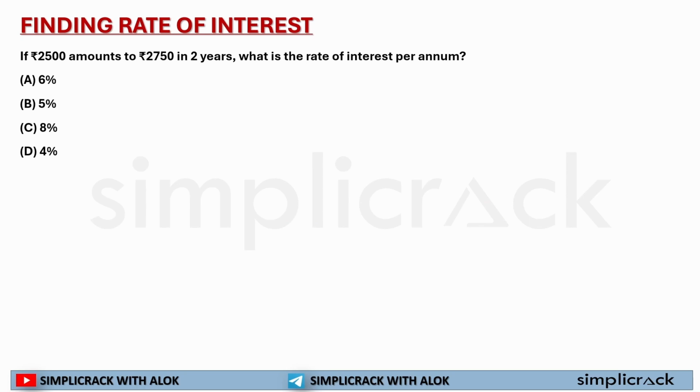One more concept. Finding the rate of interest. See, all these things are easy. You simply need to understand the language. The same formula will be used. Simple interest is equal to principal, rate of interest, time divided by 100. Now it is saying, sir, 2500 amounts to 2750. So 2500 is what? Principal. 2750 amounts to, that means total amount.